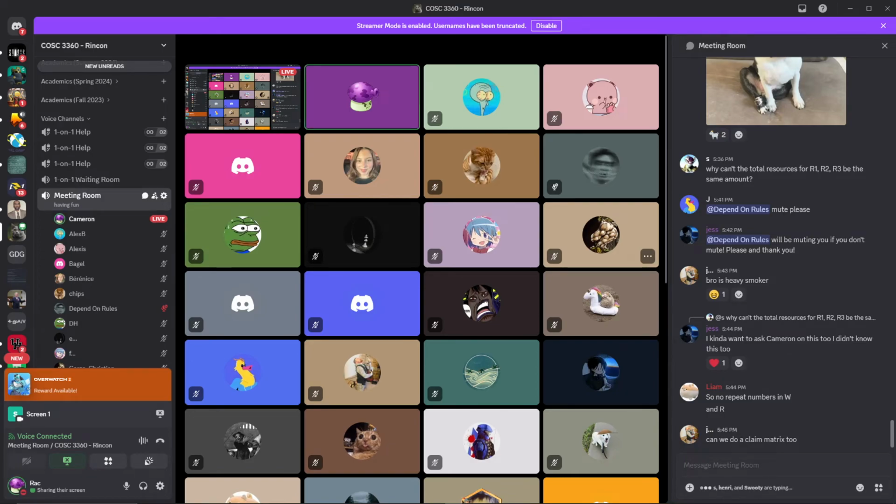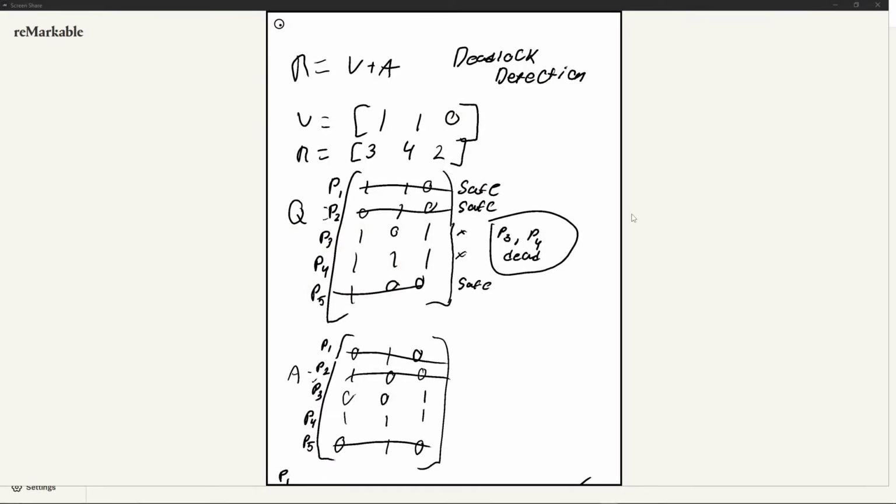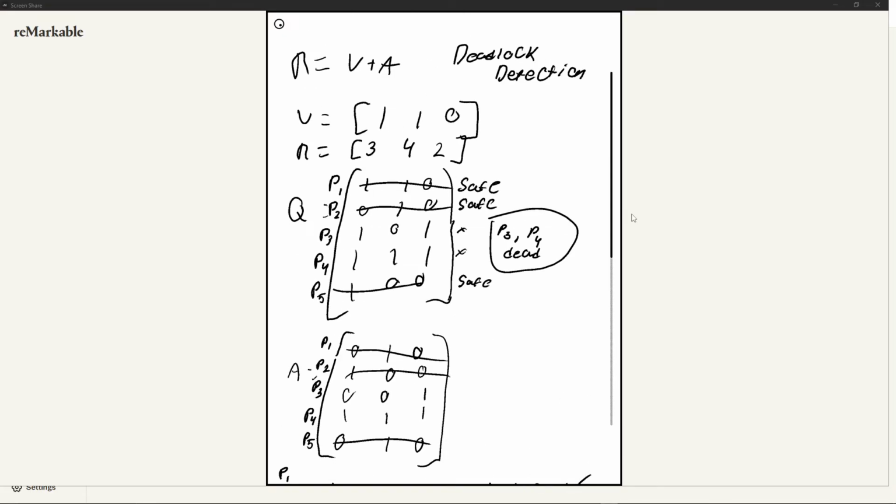Yes, correct. Okay, I actually didn't know that, so I don't know if you want to clarify it to the audience, because I didn't know that as well. Not gonna lie. Yeah, it's the same principle. I don't know if this is exclusive to Rincon's exams, but your R is going to be the same thing.